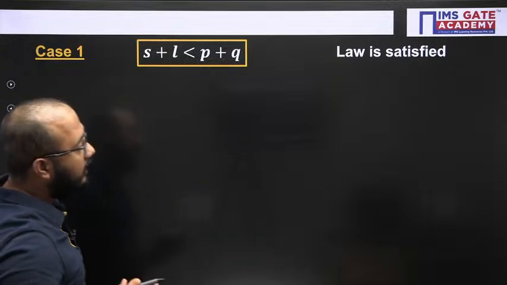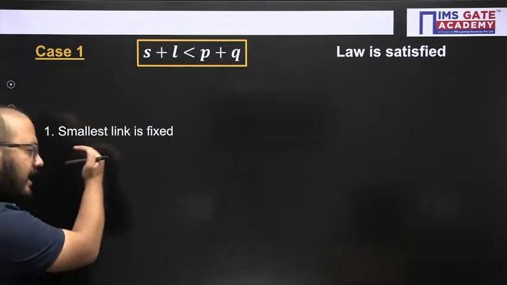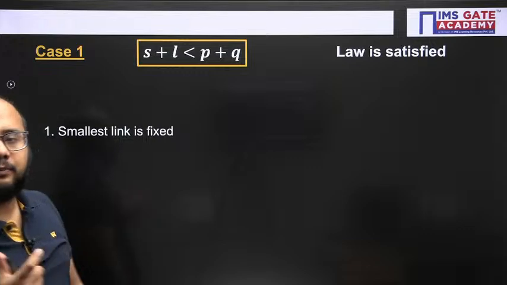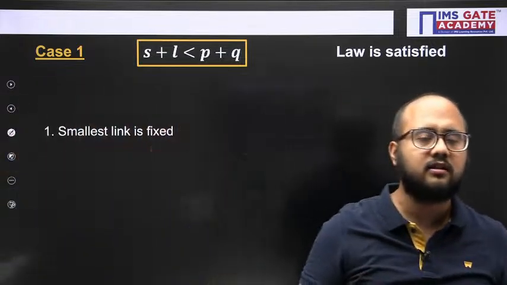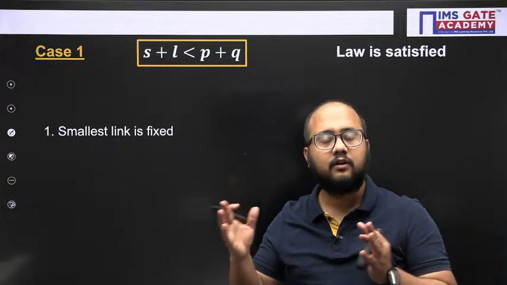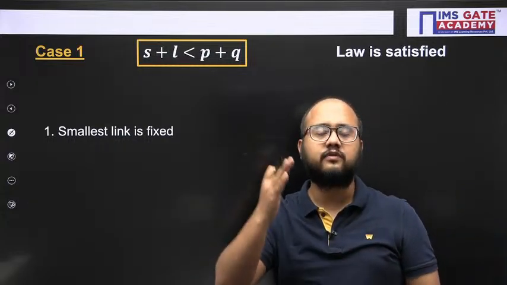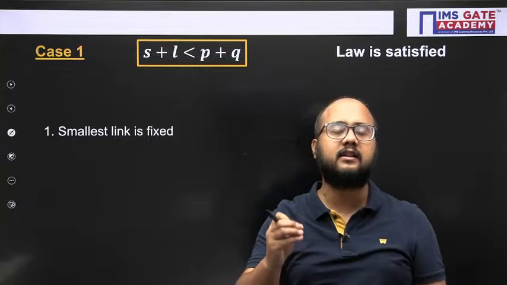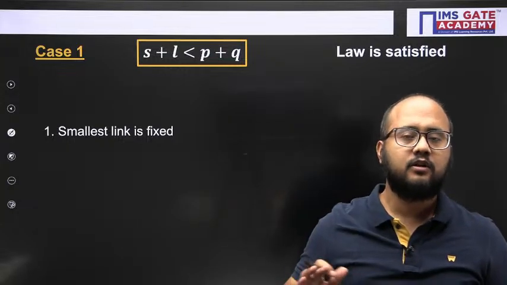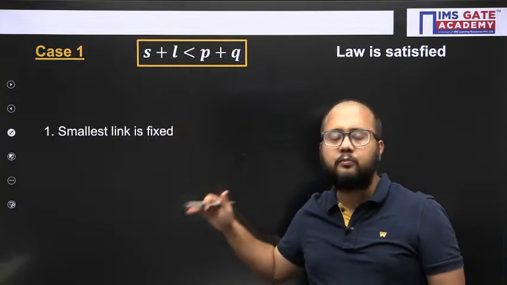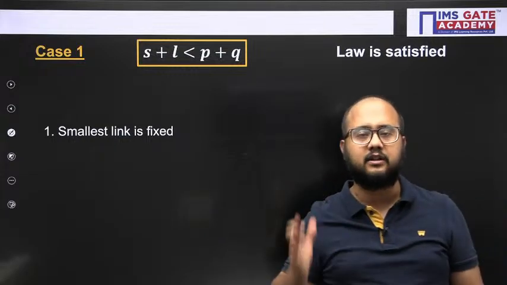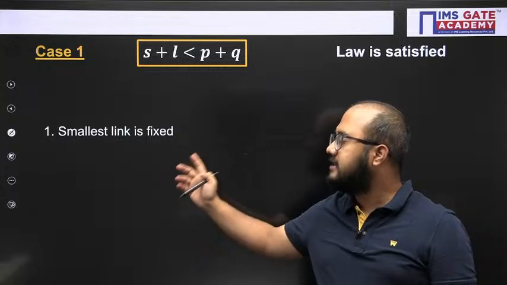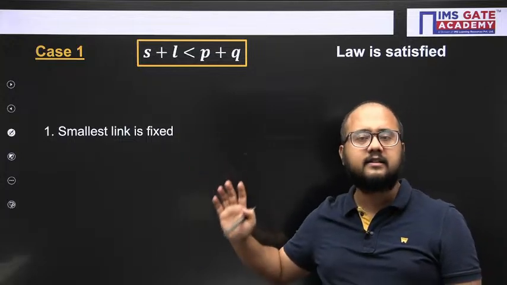Now, there are 3 cases that we need to remember, and these cases are nothing but the conclusions given by Grashof by doing a number of experiments on the 4-bar mechanism. So we need to remember these direct conclusion points so that we can answer questions in the GATE examination. The first point is: smallest link is fixed.